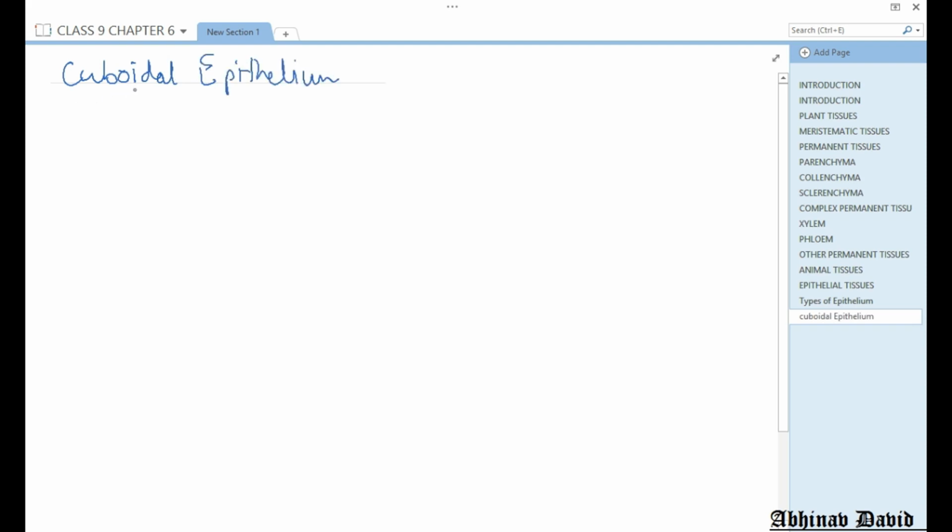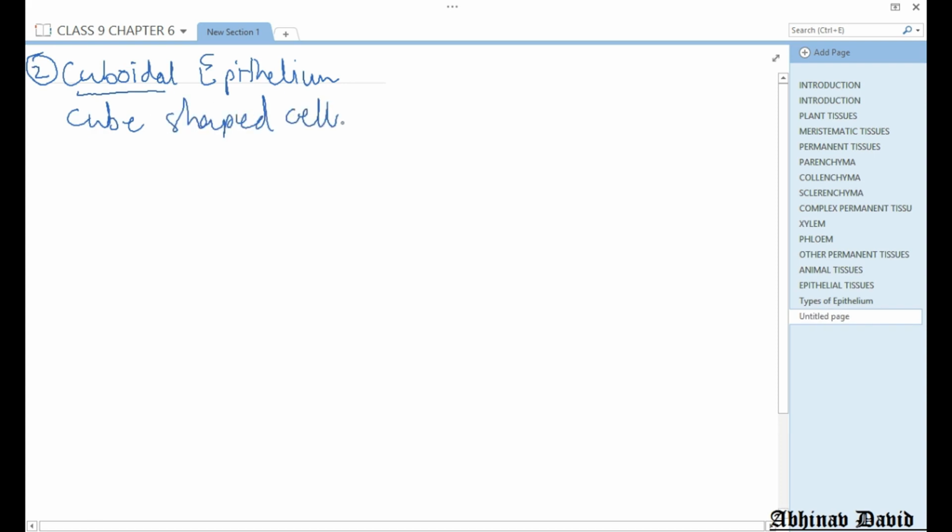Okay, now cuboidal epithelium, what is its shape? Cube shaped cells are there. So it is made up of a single layer of cube shaped cells. Cube means the length, width and height are all the same.